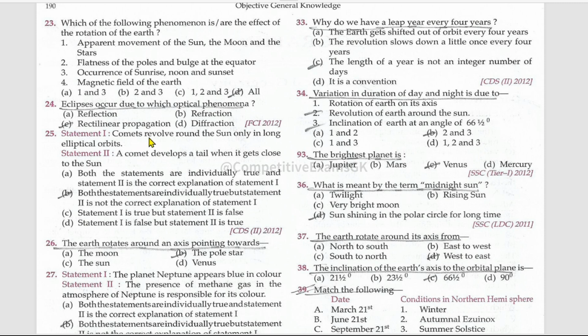Comets revolve around the sun only in long elliptical orbits. True. A comet develops a tail when it gets close to the sun. This is also true. Both the statements are individually true, but statement 2 is not the correct explanation of statement 1. This is like an assertion-reason question. The Earth rotates around an axis pointing towards the pole star.